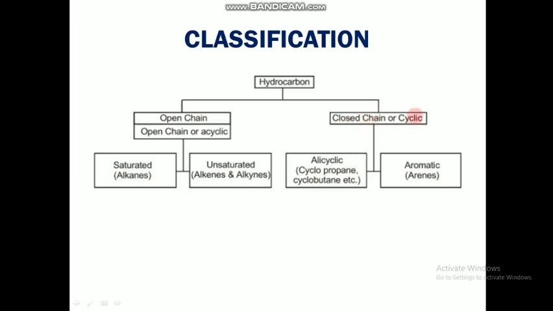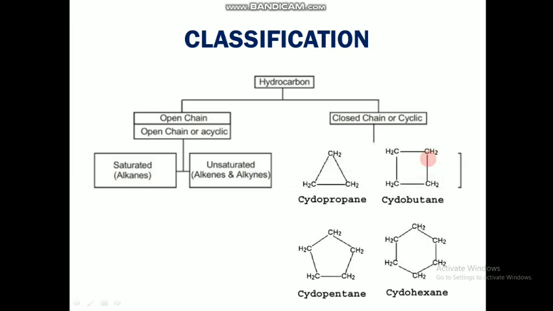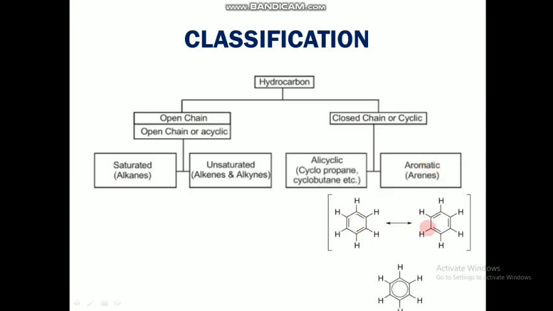Another category of closed chains or cyclic structure is aromatic or arene structures. So aromatic are different type of compounds which is having their own property. They will not be similar to that of alicyclic or unsaturated or saturated compounds. These three are actually having similar properties, but aromatic will have different type of categories and properties. For example, we have this type of structures like the benzene. Benzene is an example for an aromatic compound.